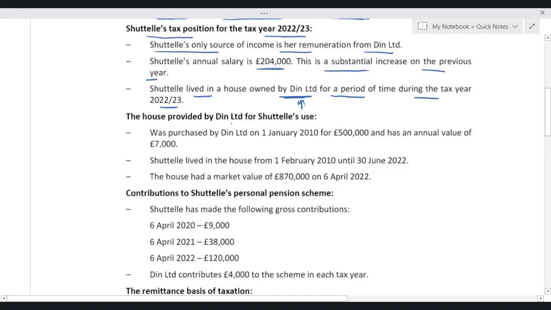The house provided by Dean Limited for Shuttle's use was purchased by Dean Limited on 1st Feb 2010 for 5 lakh. Since it cost the company more than 75,000 pounds, it is an expensive accommodation. It has an annual value of 7,000. This is the rent value.